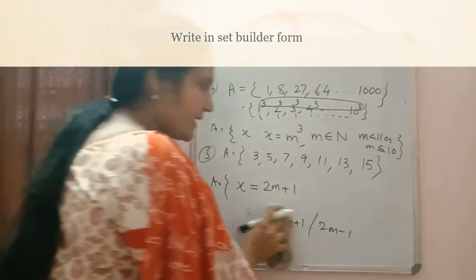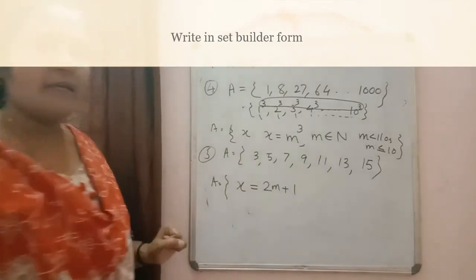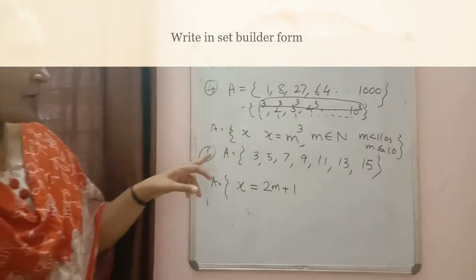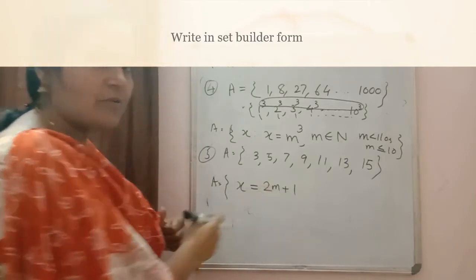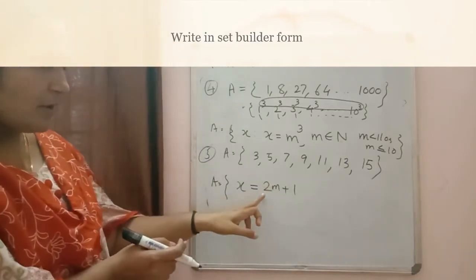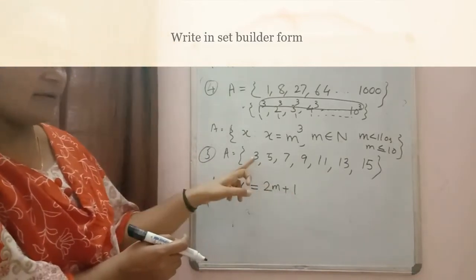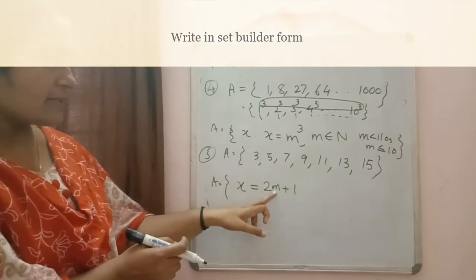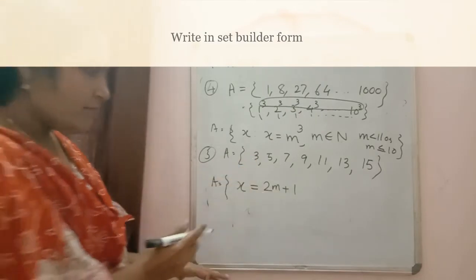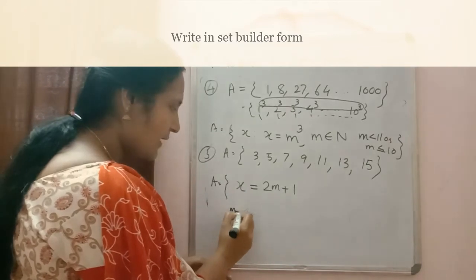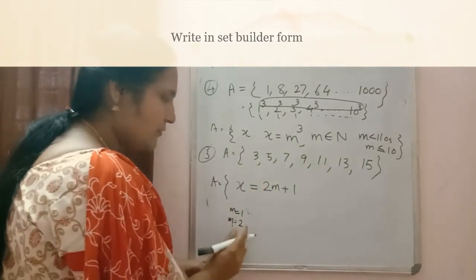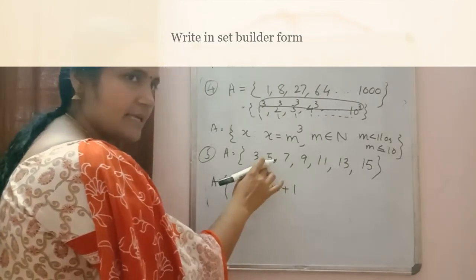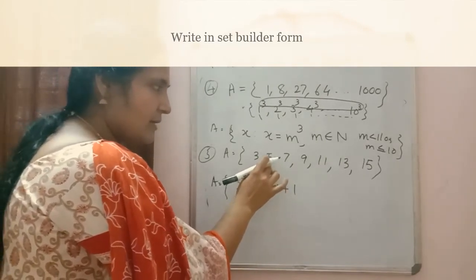How did I write it this way? Just to check: if you substitute m is equal to 1, 2, 3, 4, you should get the elements there. If I take m is equal to 1, 2 into 1 is 2, 2 plus 1 is 3. If I take m is equal to 2, we get x is equal to 5.